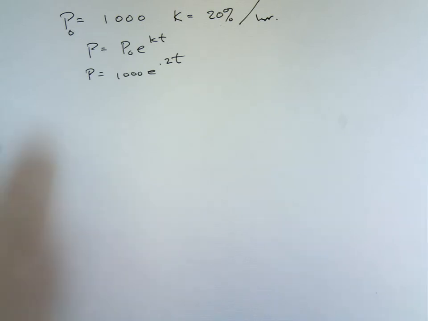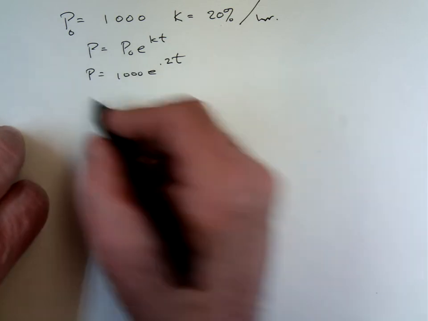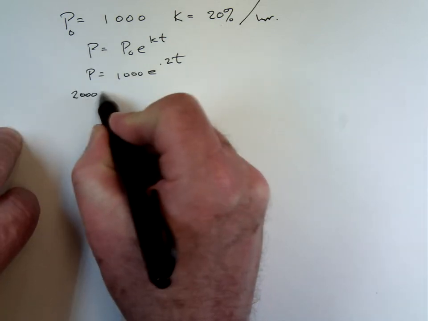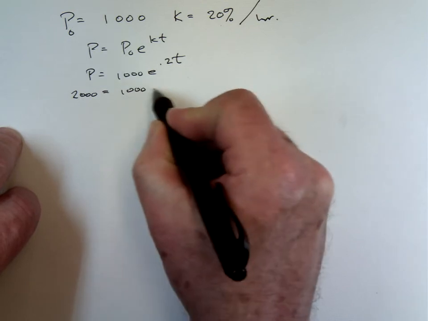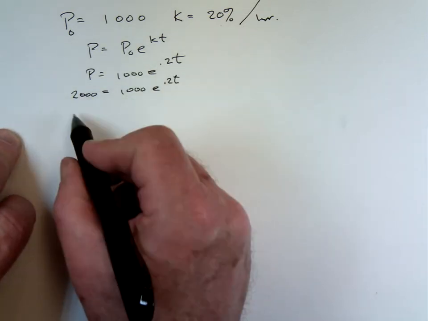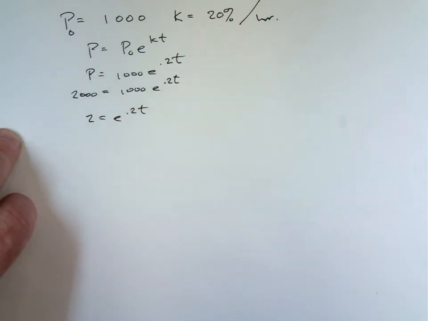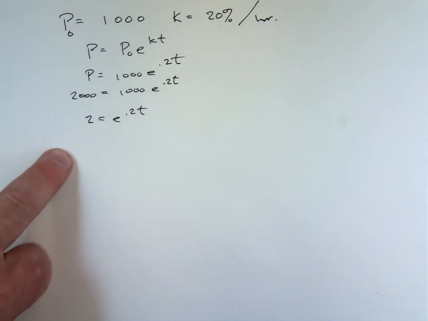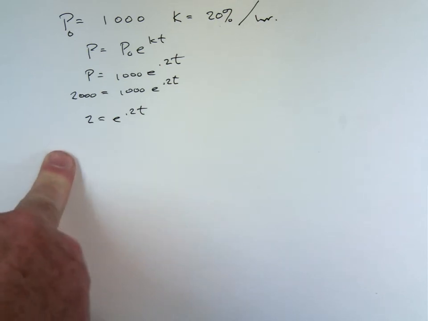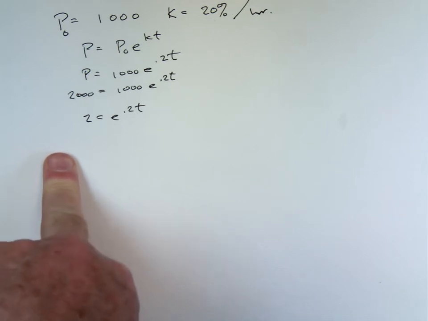Okay, what do we want to find out? Doubling time, so the population is now going to be 2,000. Divide by 1,000 on both sides. And what this tells you is that the doubling time is the same no matter if you're going from 1,000 to 2,000, or from 2 to 4, or from 2 billion to 4 billion. Doubling time is the same.